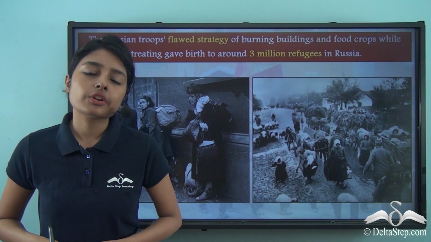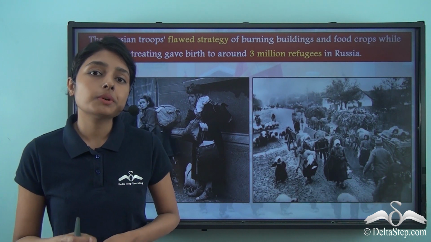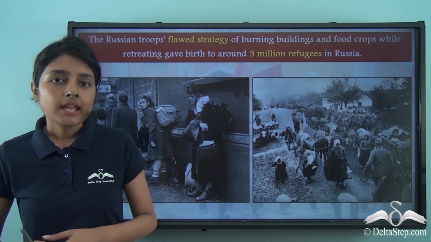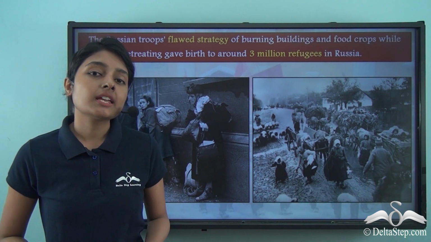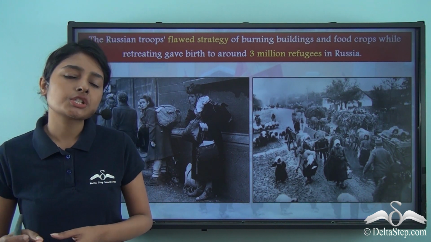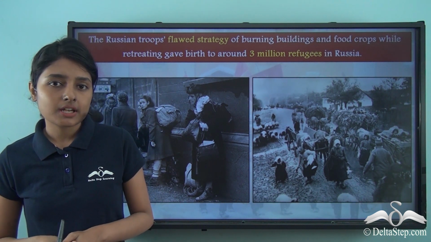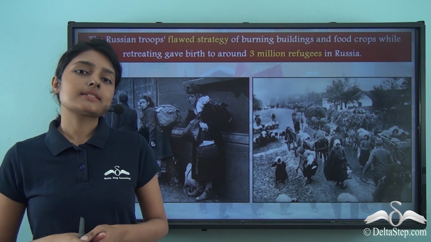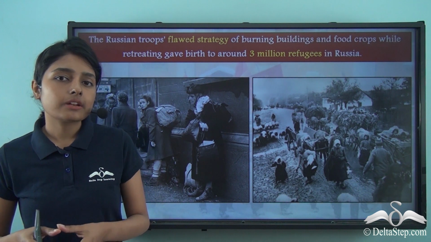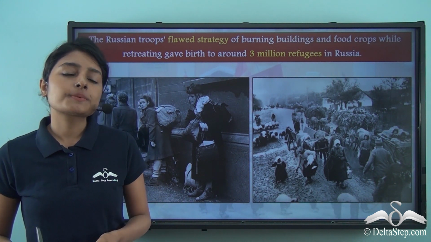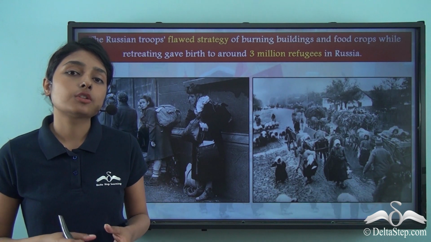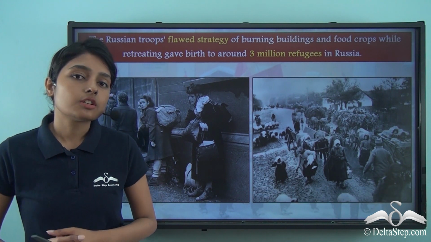Now, in due course of the war, it became very clear to the Imperial Russian army that they were on the losing side, because they were suffering humiliating and crushing defeats on the Eastern Front. But Tsar Nicholas II believed that Imperial Russia would emerge victorious. But the Russian troops were defeated and they had to come back from several regions.